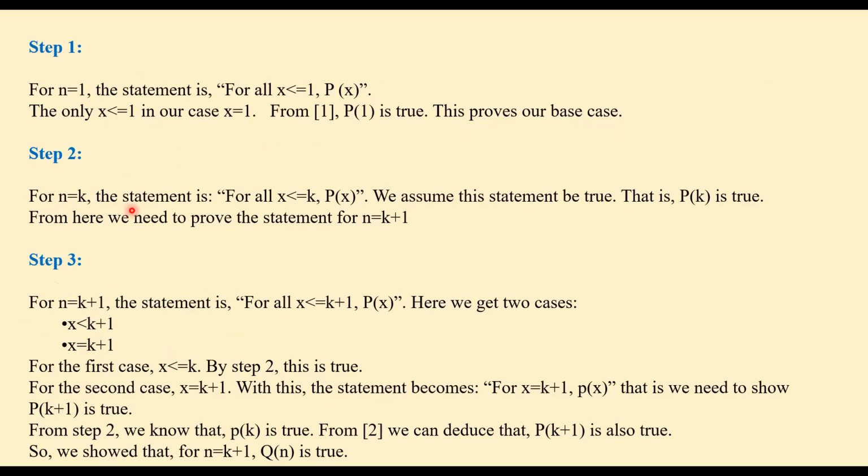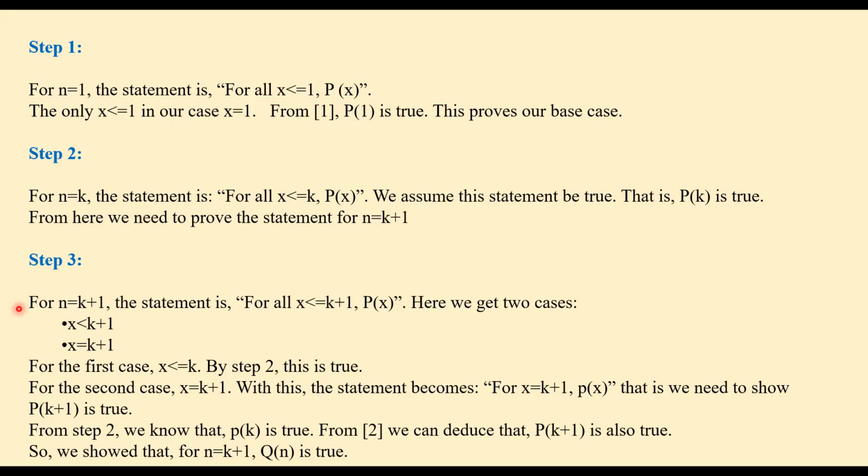For n equal to k, we suppose that this statement is true. So for n equal to k, the statement is: for all x less than or equal to k, P of x. We assume this statement is true, that is, P of k is true. From here, we need to prove the statement for n equal to k plus 1. So let's go to step 3.